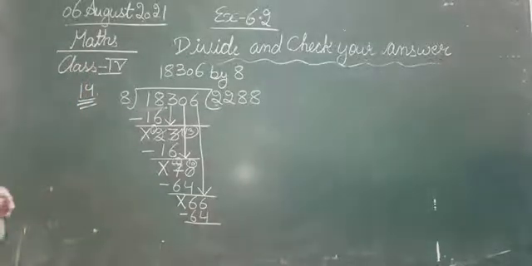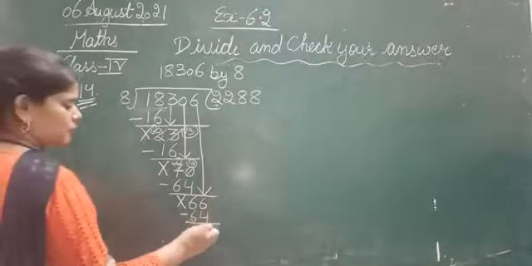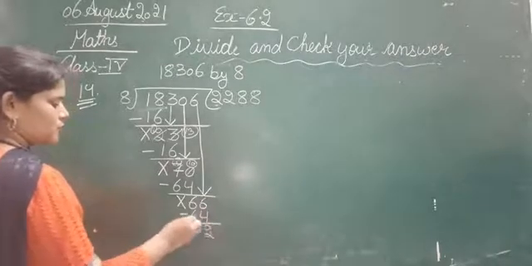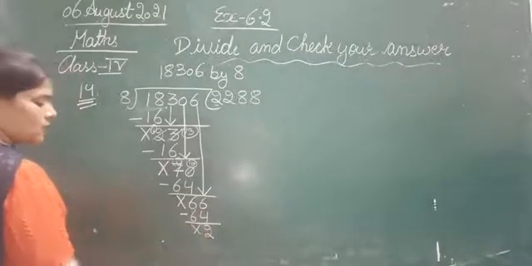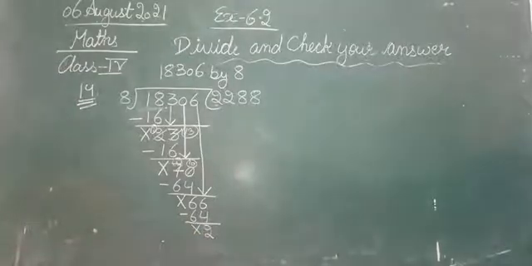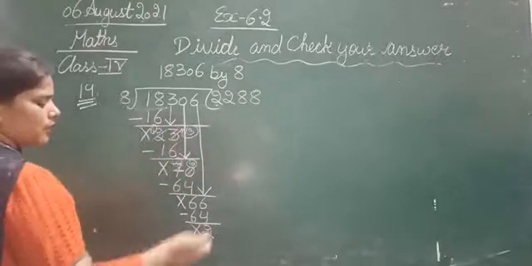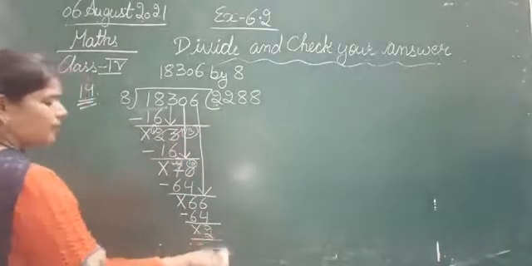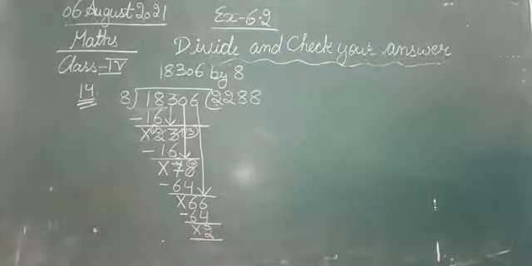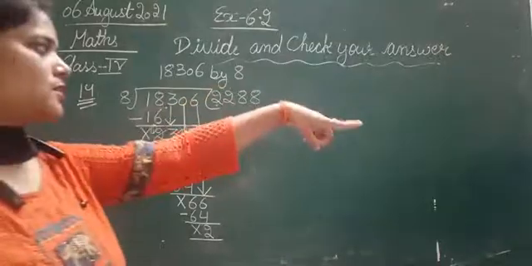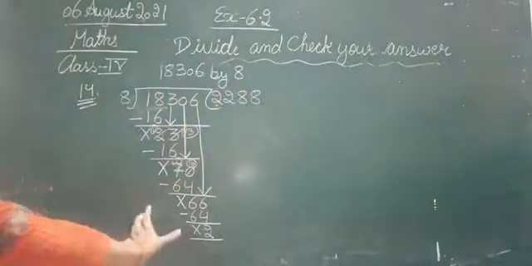66 minus 64. 6 minus 4, 2. 6 minus 6, nothing is left. Okay, next. Now again we are having no digit here, so that means this 2 that is left, what is this? This is our remainder. So this 2 is the remainder. Now, this is the division that we have done. The question is divide and check your answer. So we have done the division.